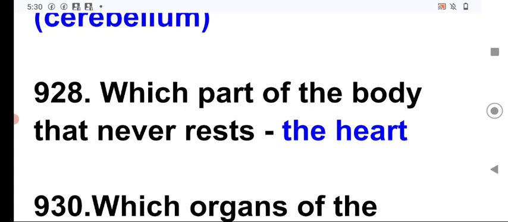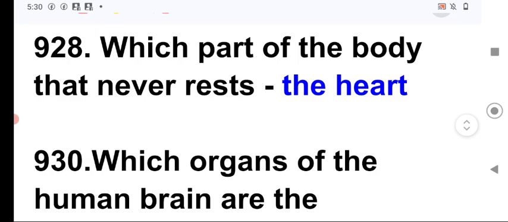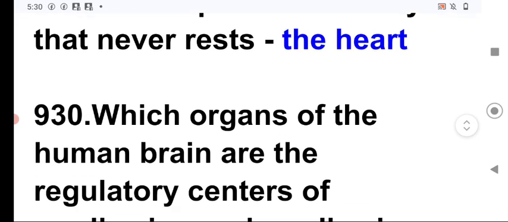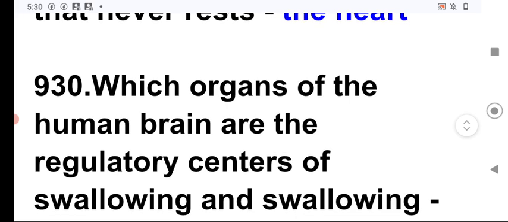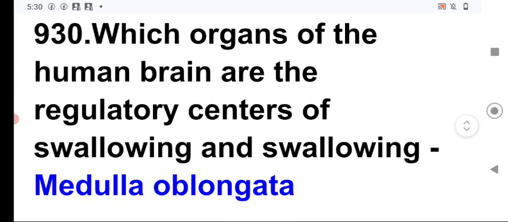As we know, our heart is a four-chambered structure, two auricles above and two ventricles below. It is myogenic and made up of cardiac muscles. We should know this as I have described. Next question. Which organ of the human brain is the regulatory center of swallowing? And this is the medulla oblongata, the part of the brain which regulates the swallowing.